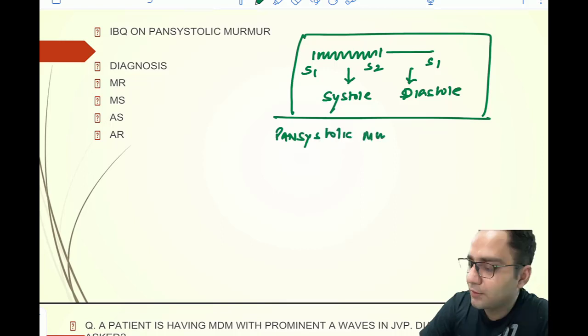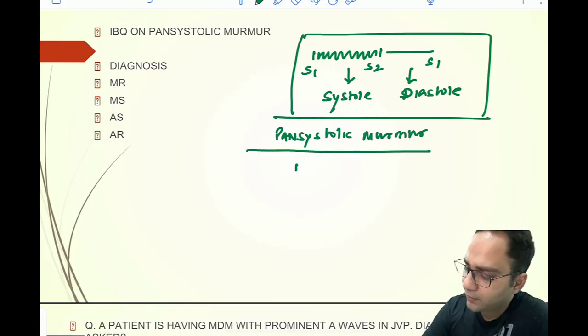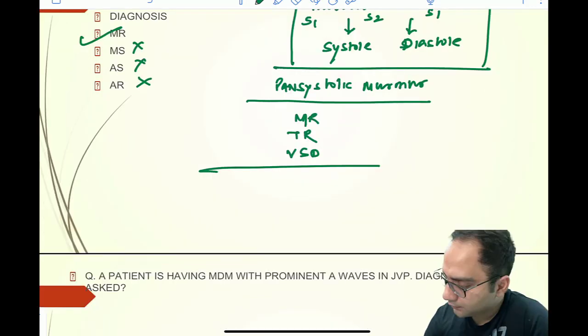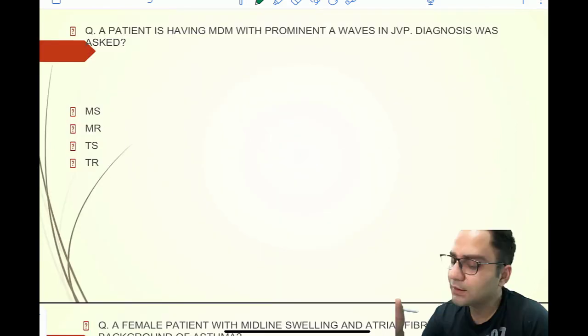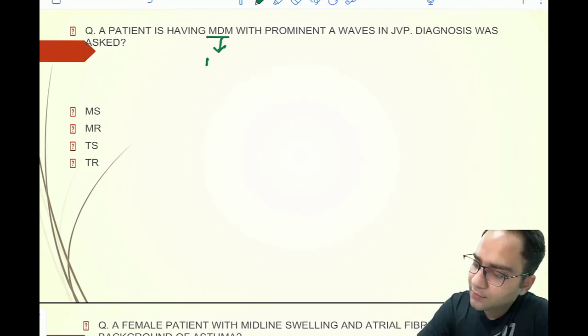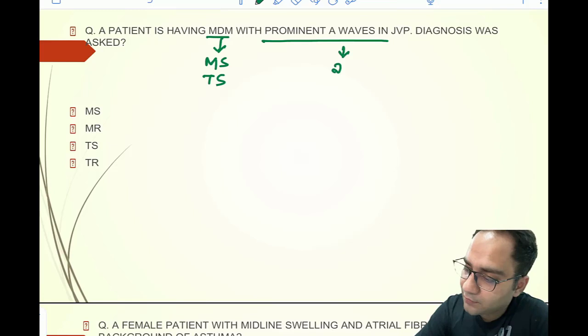And you guys are very well aware that the causes of pansystolic murmur are mostly three. You have MR, you have tricuspid regurgitation, and you have the ventricular septal defect. So in your options that were given, MR is the best answer here. Moving to the next question, you have another question from cardiology where you are told that the patient is having a mid-diastolic murmur. Mid-diastolic murmur causes are MS and tricuspid stenosis. And they are saying that you are having a prominent A wave in JVP.